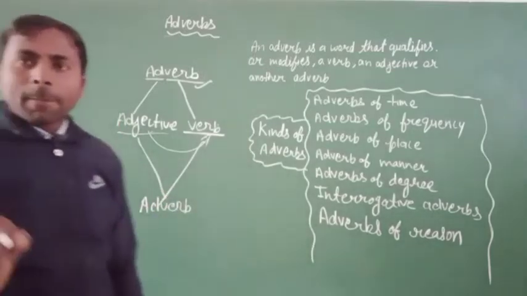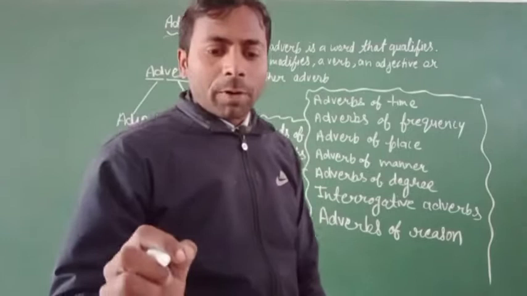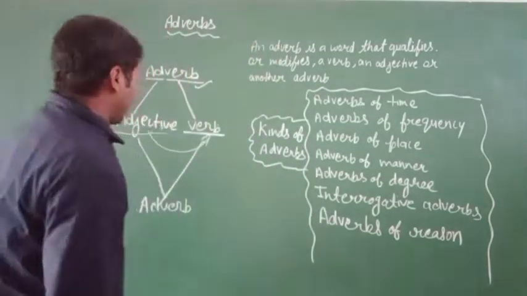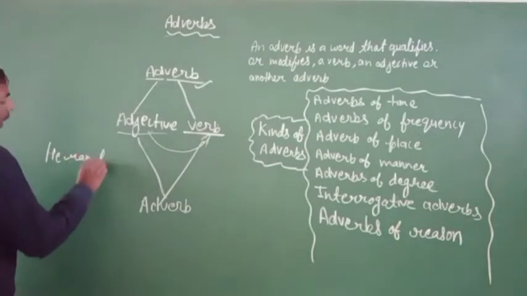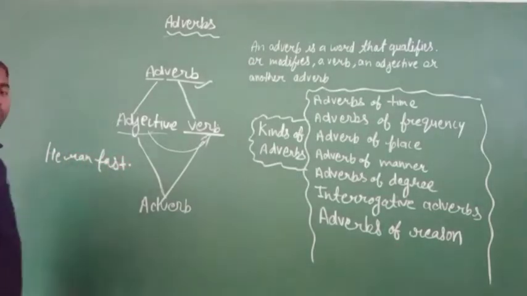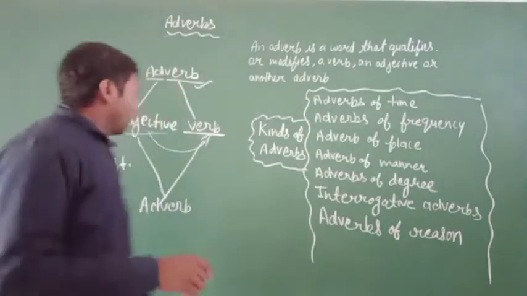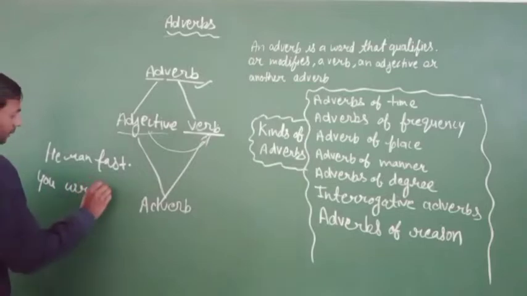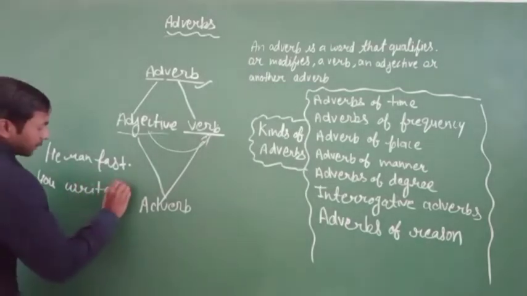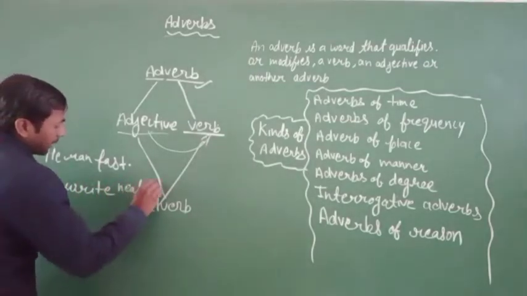Okay, for example, I tell you some important examples like he ran fast. He ran fast. He write neatly.